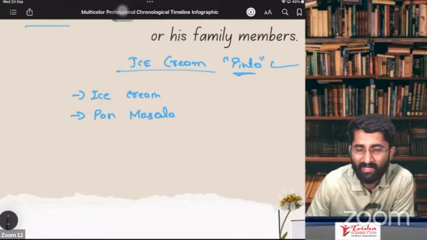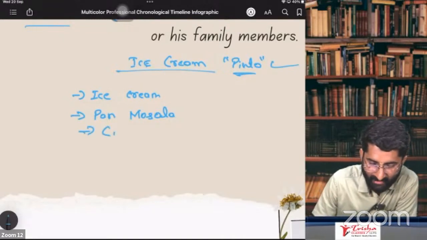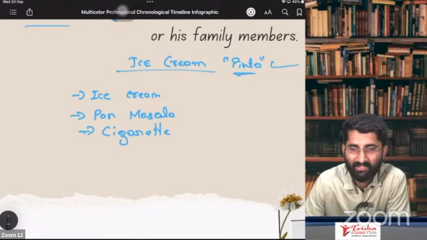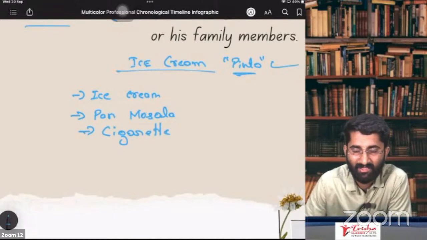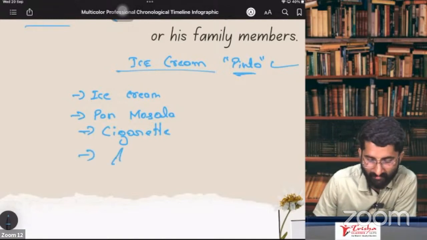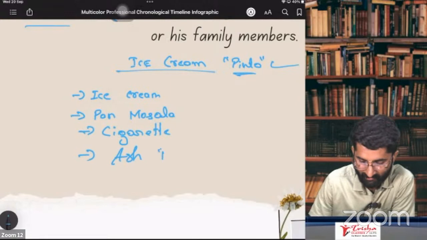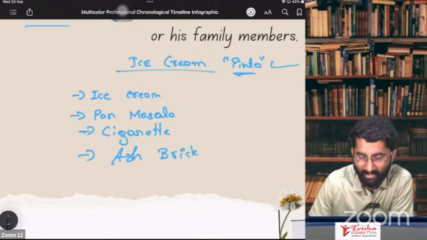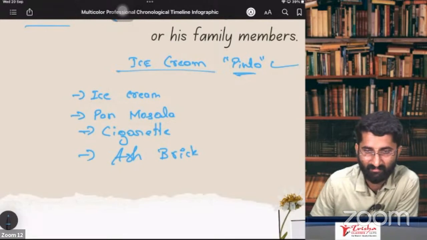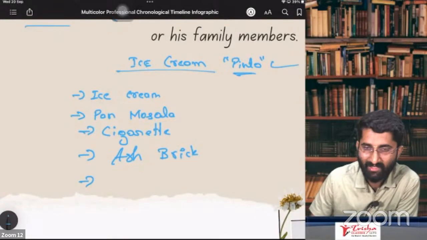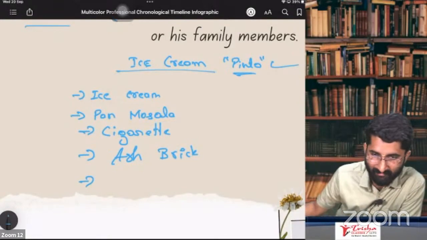So that pan masala, he ate pan masala. That did not give him the kick. Very bad guy. He went for cigarette. Okay. He started smoking cigarette. Now it gave him the kick. While smoking cigarette, what do you get? You get some ash. Correct? Ash bricks. From that ash, that Pinto did one brick. Ash brick, and he started building the house. No, sir. That ash brick, it was very low quality ash it is. So that's why that building fell, destroyed.